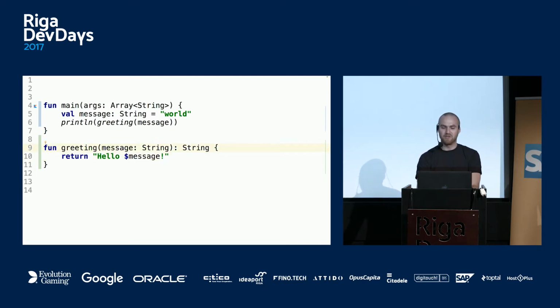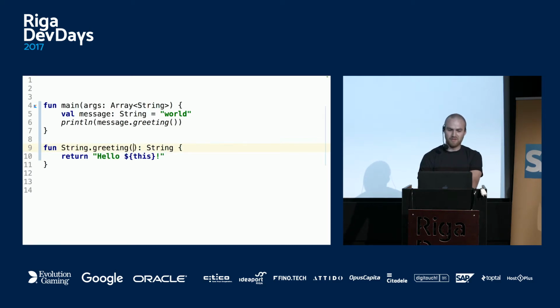One interesting feature which comes from C# is the extension method. So we can do this transformation, convert parameter to receiver. So what happens here is the syntax of this function is now String dot, and here in hello we do print this. So basically it's pretending that the first argument is actually the target object. So also in the println, it's message.greeting.